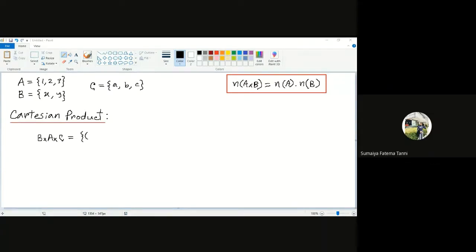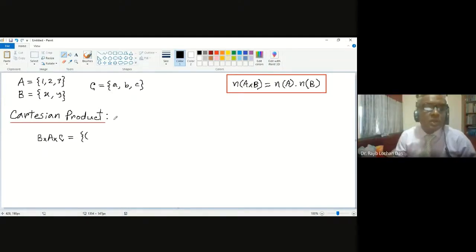Sir, x, 1, a. X, 1, a. It is correct. So one member will be x, comma, 1, comma, a. It is correct, because the first number will come from the first set, the second number from the second set, and the third number from the third set.